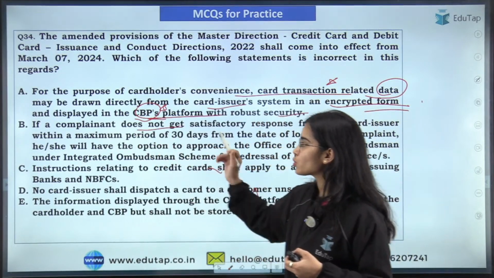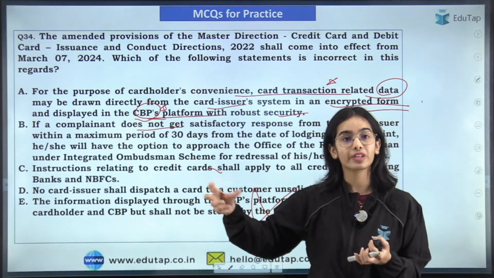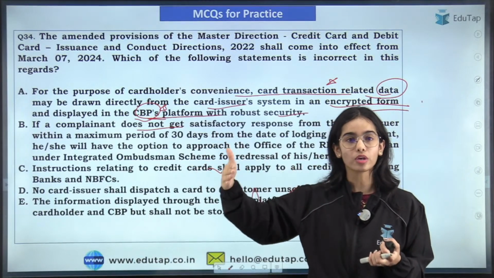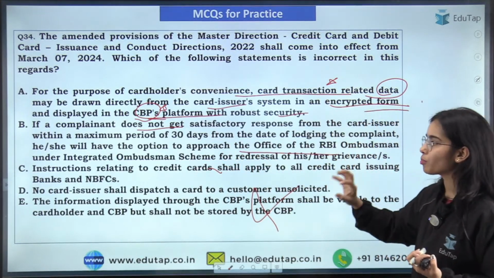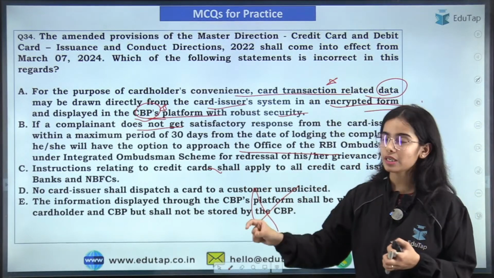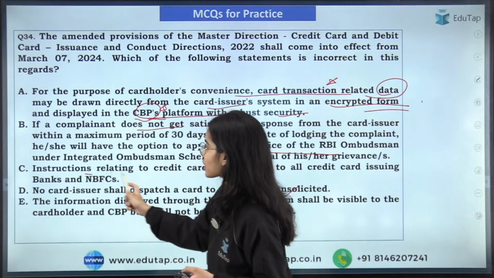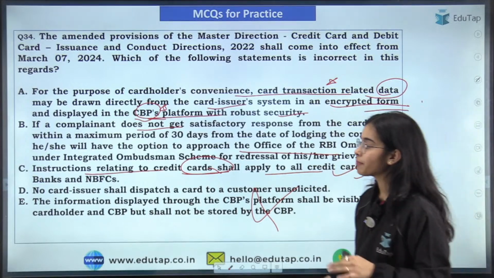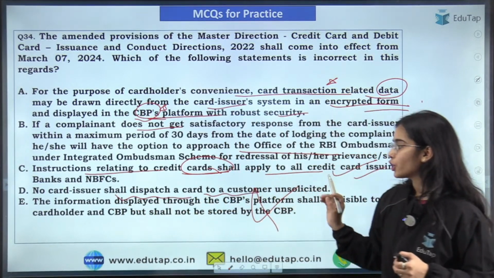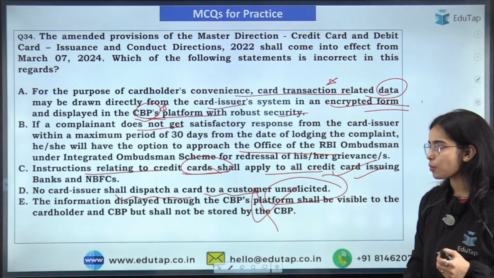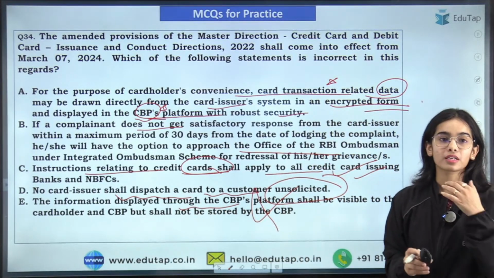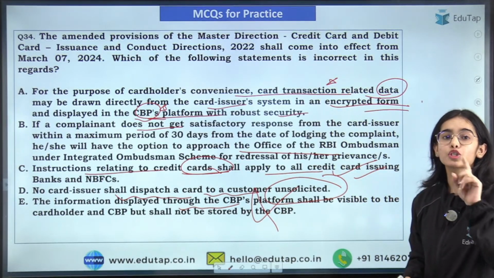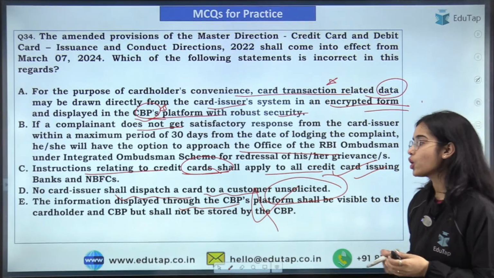If the complainant wants to raise the complaint, that has to be resolved within 30 days. If more than 30 days, like if the 30 days mark is being crossed, then the complaint will go to the Ombudsman, the RBI Ombudsman. Instructions related to credit cards shall apply to all the credit card issuers such as the banks and the NBFCs. No card issuer shall dispatch a card to a customer unsolicited, and the information that is displayed through the co-branded partner's platform shall be only visible to the card holders and should not be accessed, should not be stored by the co-branded partner.